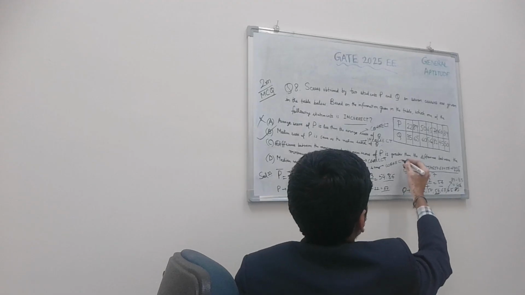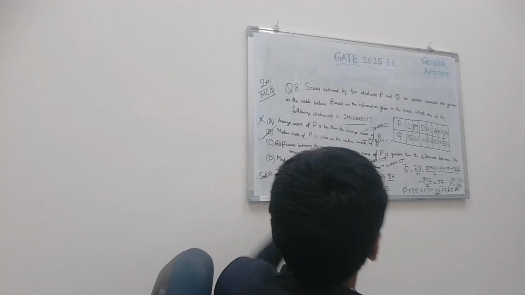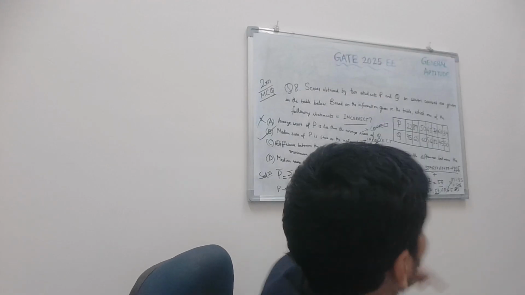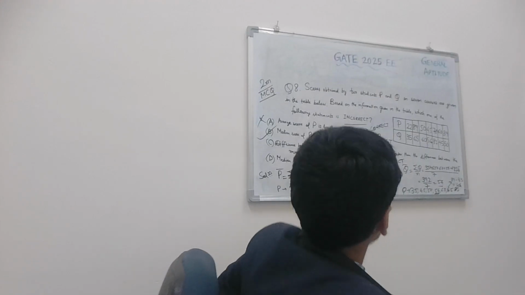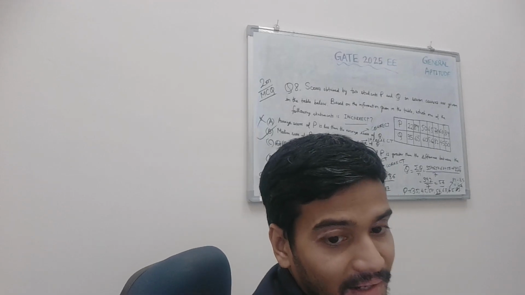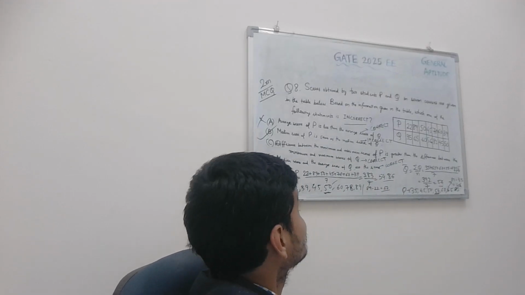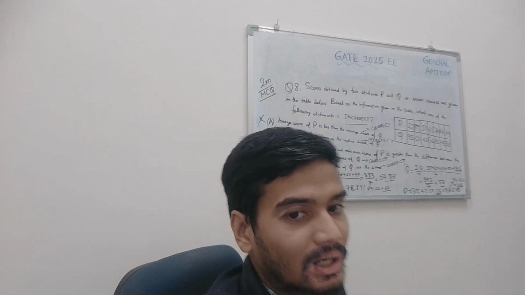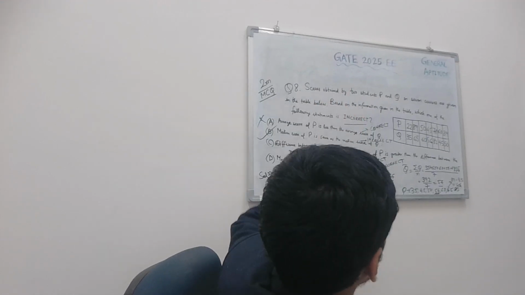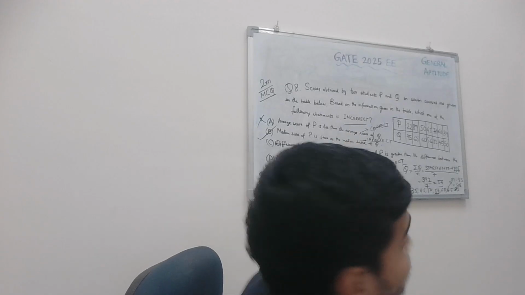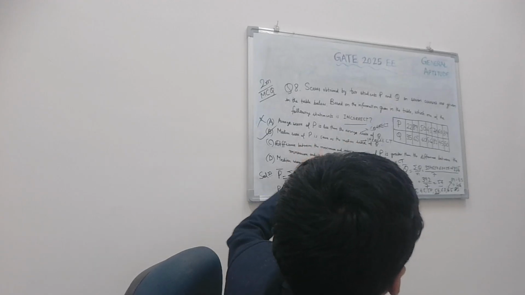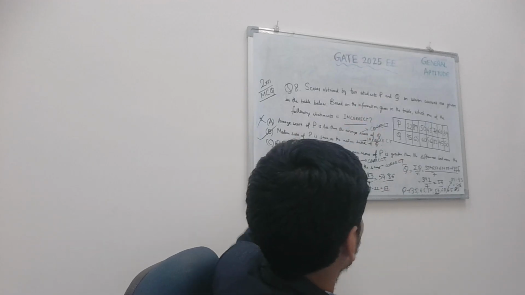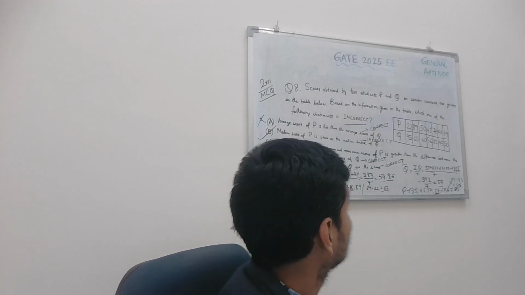So the only incorrect statement among these is B. Median score of P is same as median score of Q, whereas median score of P is 50 and median score of Q is 56. So they are not the same. This statement is incorrect. And as it is asked which of the statements is incorrect, the correct option for this question is option B. I have explained all the calculations, all the steps, by finding the average and the median of P and Q, the marks obtained by students P and Q, and explored all the options one by one, and found that option B is the correct one.